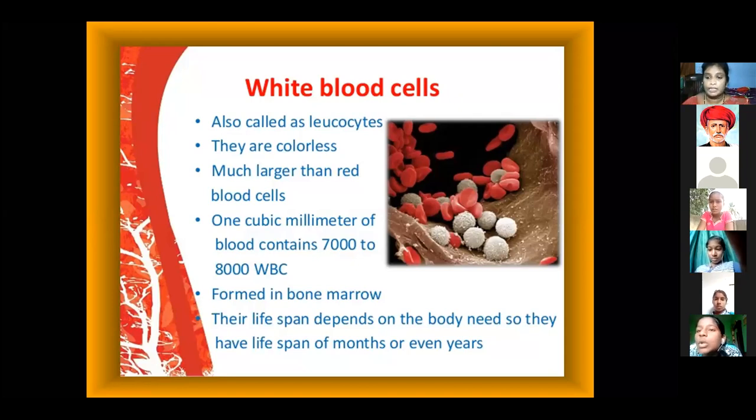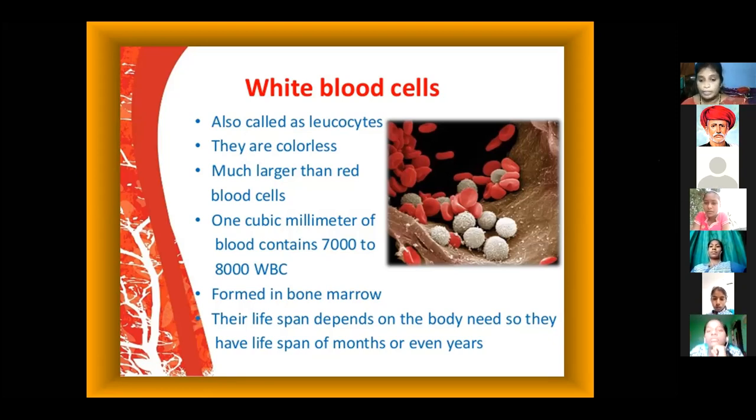Red blood cells' other name is erythrocytes. These are the scientific names. RBC, red blood cells, are also called erythrocytes, and white blood cells are also called leukocytes. Red blood cells are red in color, and the blood that flows is also red. But white blood cells do not show color, that means they are colorless blood cells. Okay, they are much larger than red blood cells.